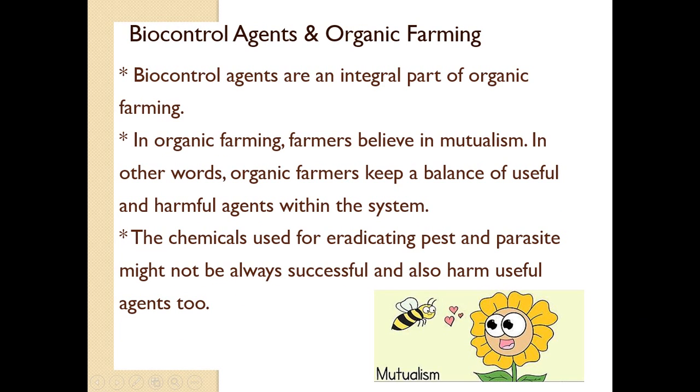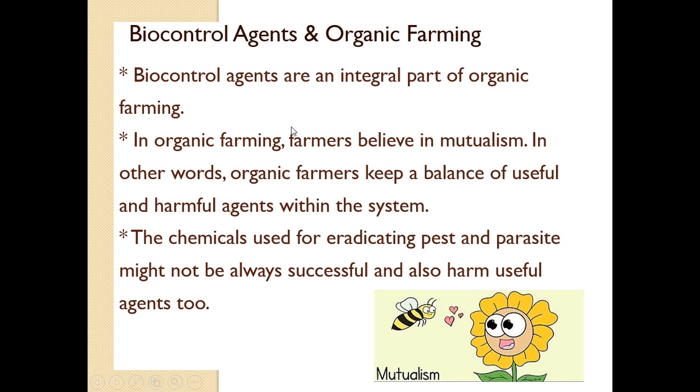Biocontrol agents and organic farming. Biocontrol agents are an integral part of organic farming. In organic farming, farmers believe in the interaction called mutualism. Mutualism is a type of biological interaction in which both organisms are benefited and nothing is harmed. In other words, organic farmers keep a balance of useful and harmful agents within the system. Suppose we are given a chance to select between something useful and something harmful. What will we do? We will surely select what is useful for us and reject what is harmful to us.